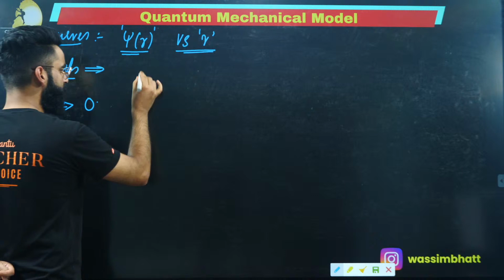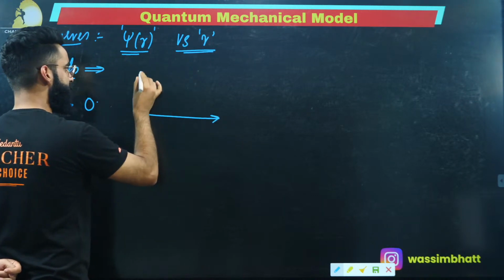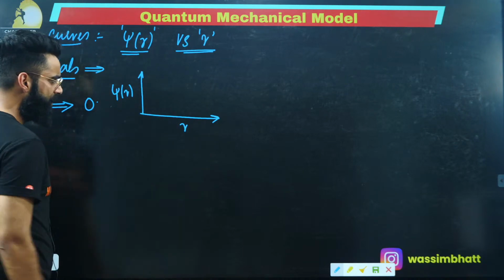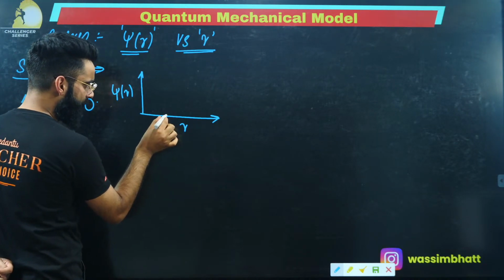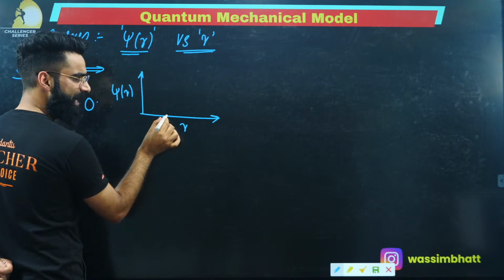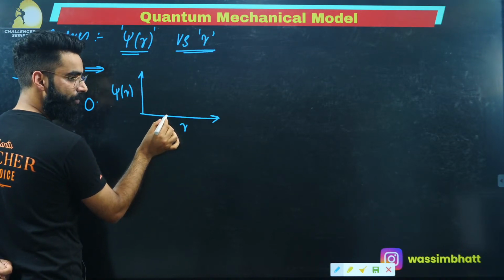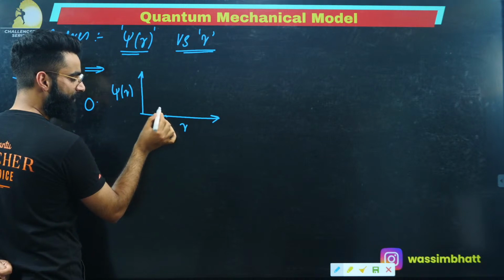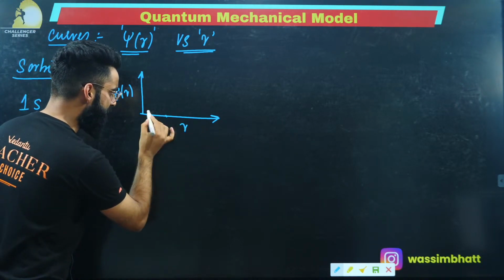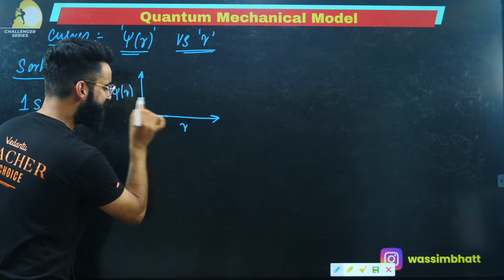If I want to plot a curve between psi versus r for 1s, first of all, if I select a point over here, can I say at this point the psi value is 0? If psi r is 0, that means it's a radial node, the point at which the probability of finding the electron in the atom is 0. Every point on the r-axis represents psi r as 0.